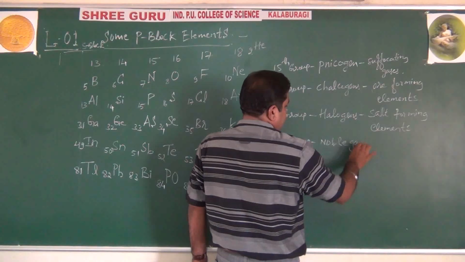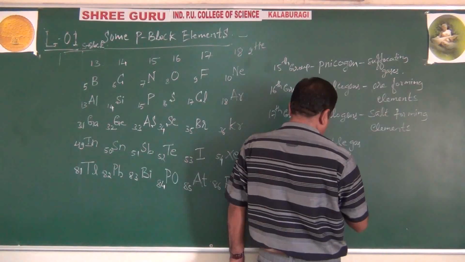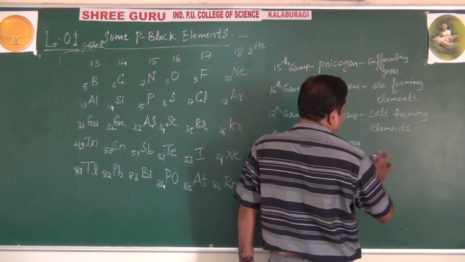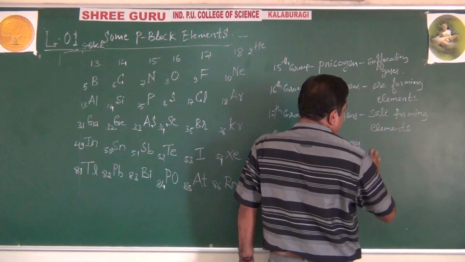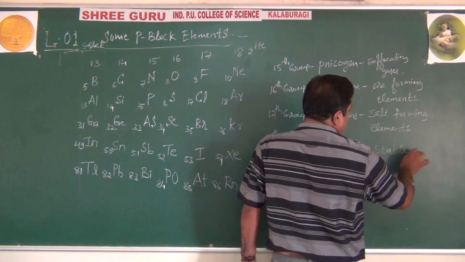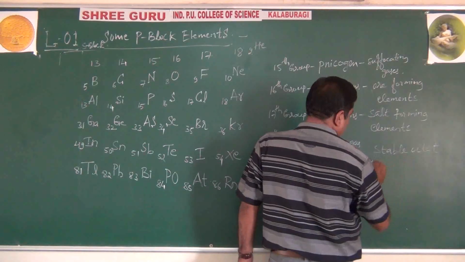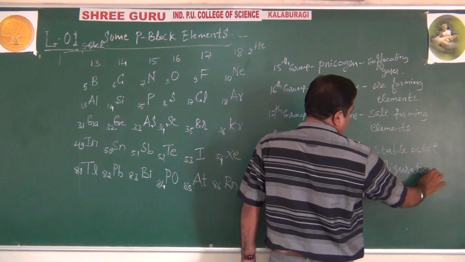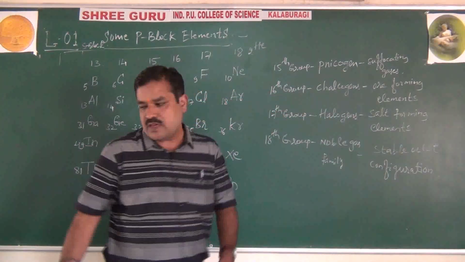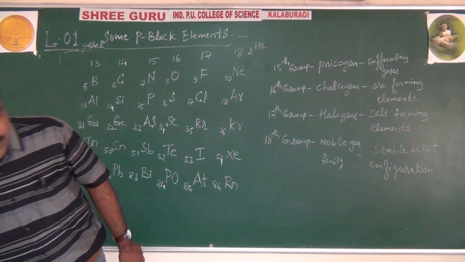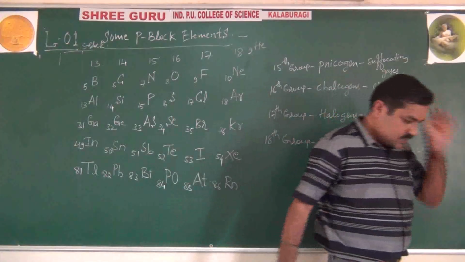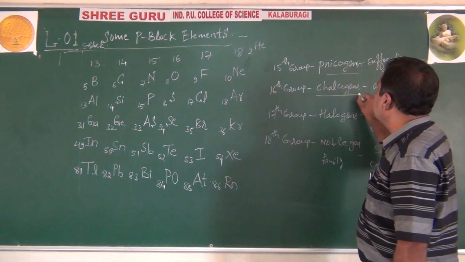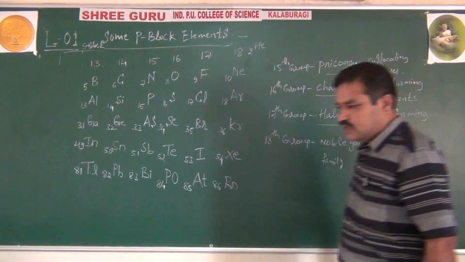Okay. Then 18 group elements that we already know very well are called noble gas family because they are having stable octet configuration. And they are also called zero group elements and they are having zero valency. Okay? Right. See, this is very important for 1 marks and for CET purpose also. Remember pnicogens, chalcogens, halogens and noble gas.